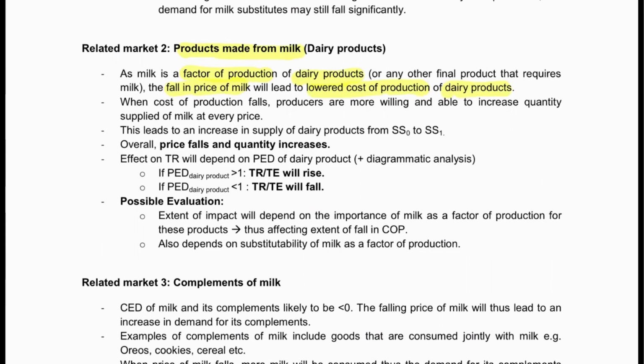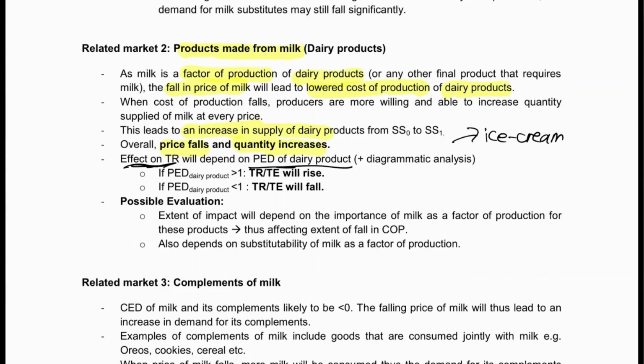So in that case, the supply of dairy products will increase. So overall price will fall and quantity will increase. Of course, I can give an example here. Perhaps we have shown the ice cream market. The extent of the effect on the total revenue will depend on the PED of the dairy product.